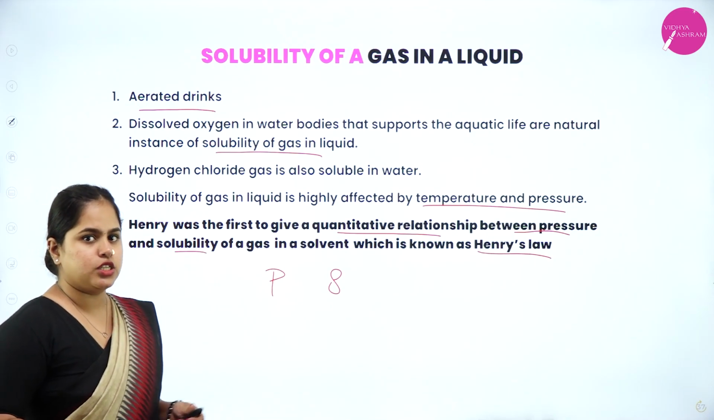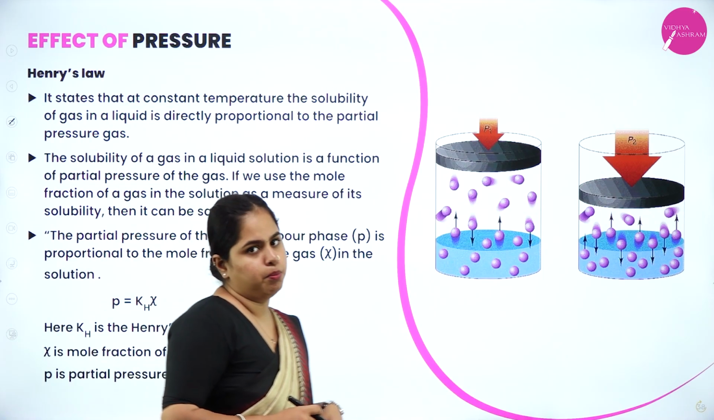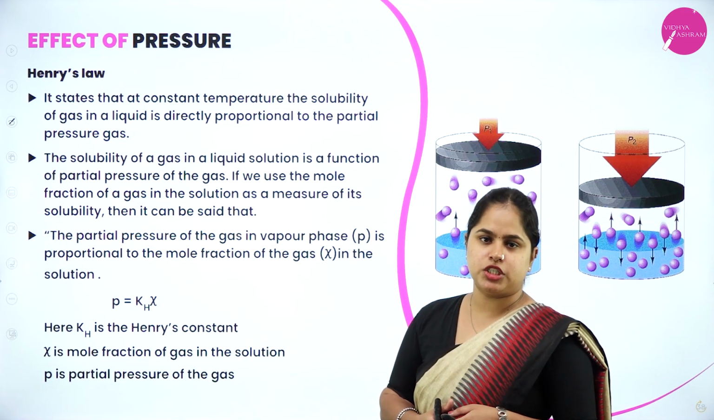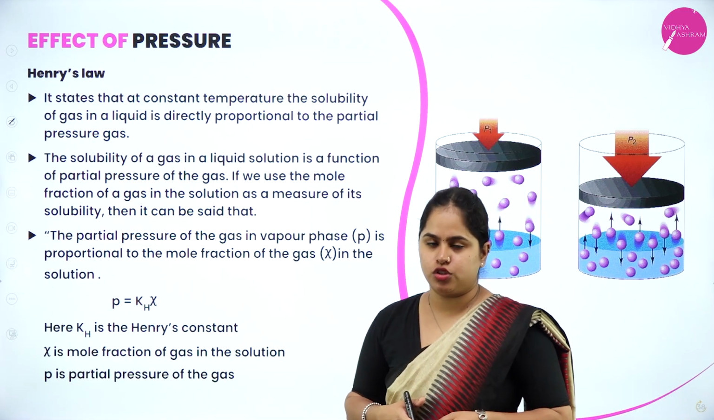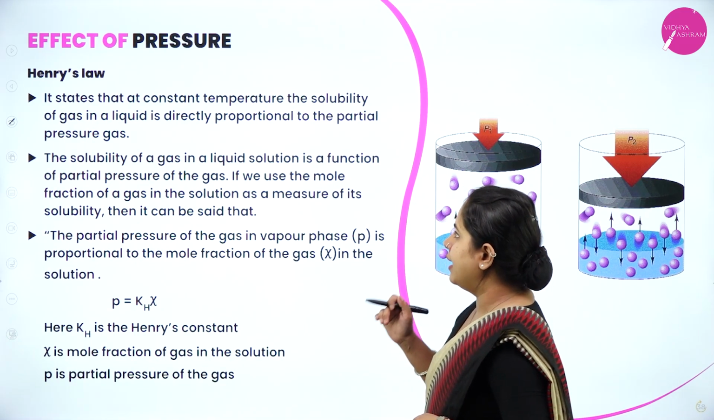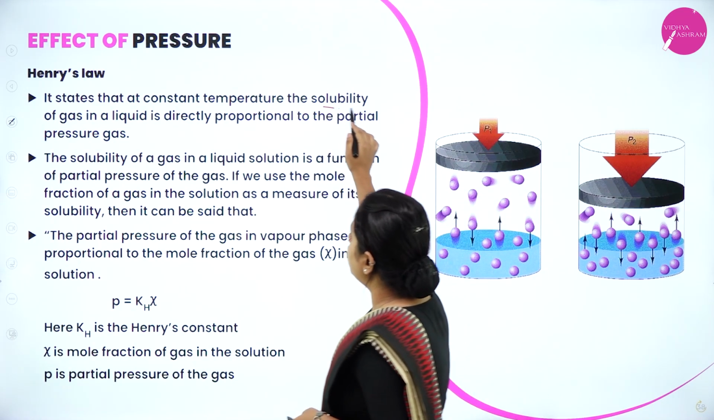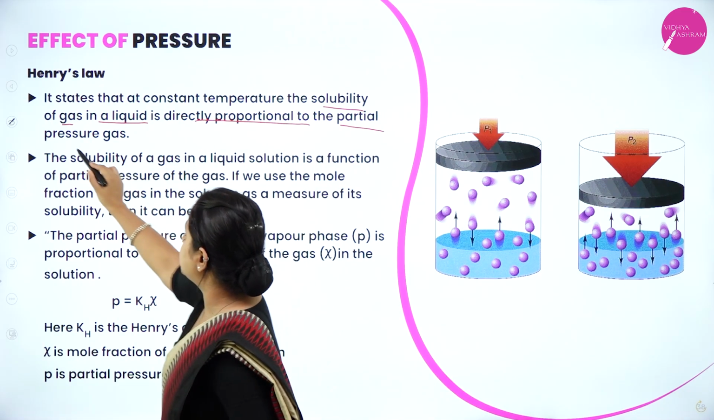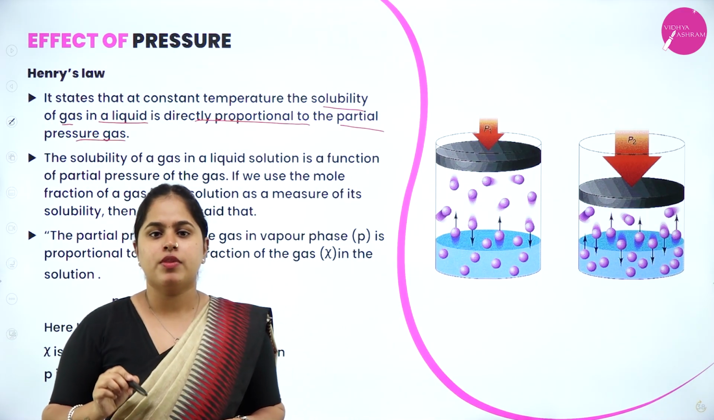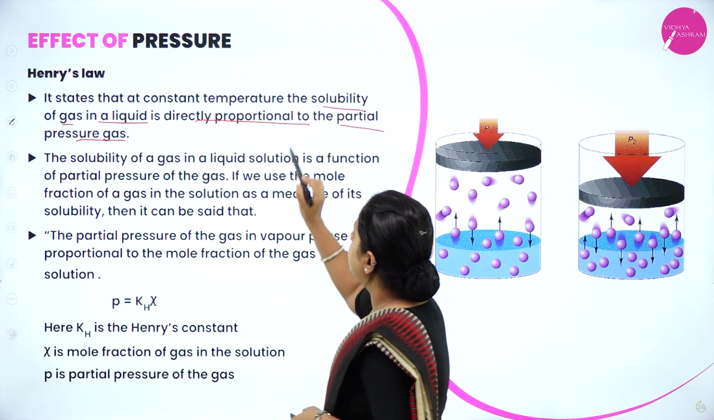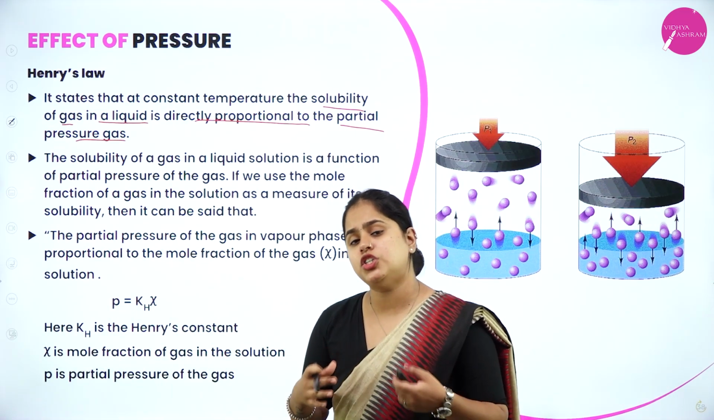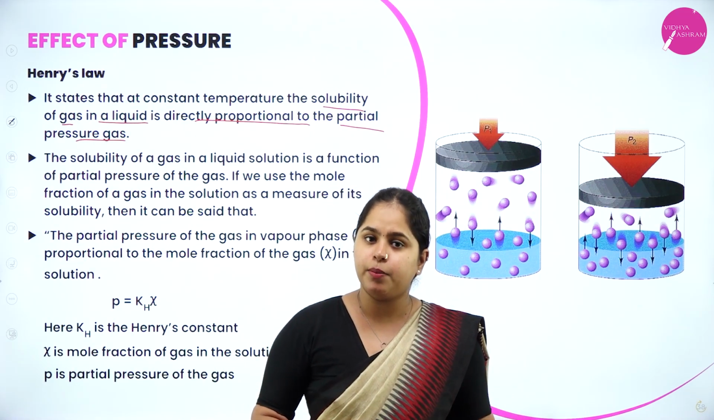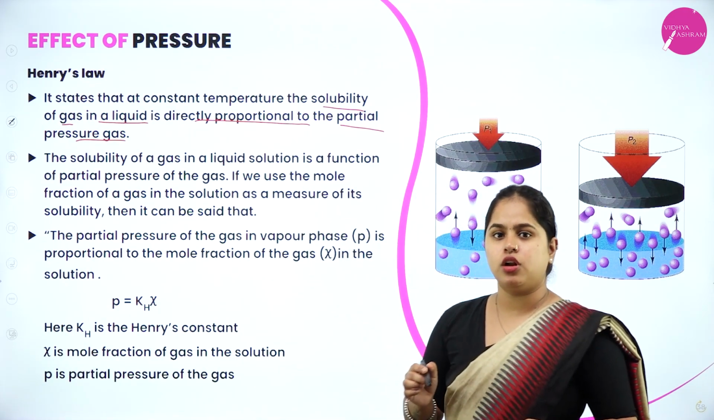Okay, so what is Henry's law? Let us understand, which is very, very important. The statement as well as the mathematical expression is very important. You will get numericals also from this part. It states that at a constant temperature, the solubility of a gas in a liquid is directly proportional to the partial pressure of the gas. That is, how much the gas can be soluble in a liquid will be directly proportional to the partial pressure of the gas.